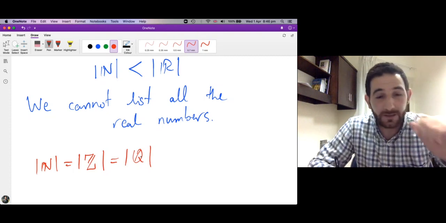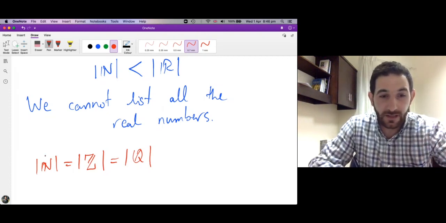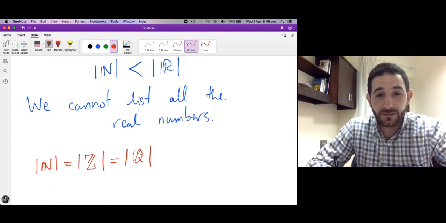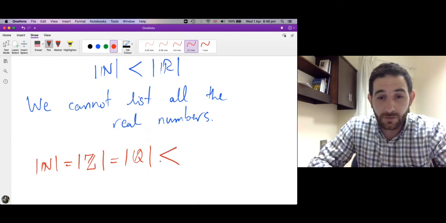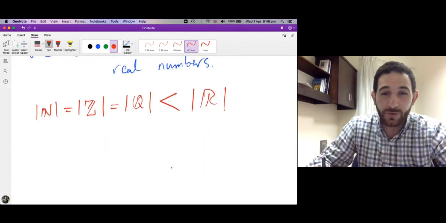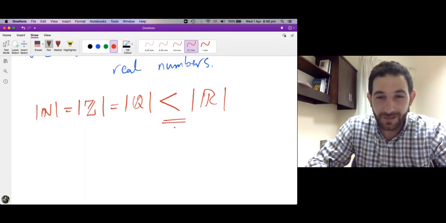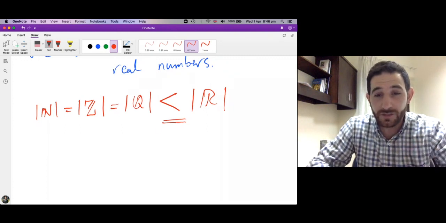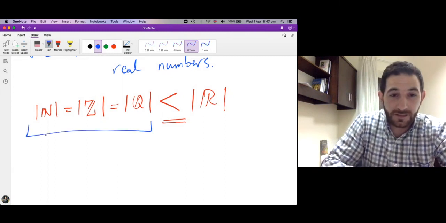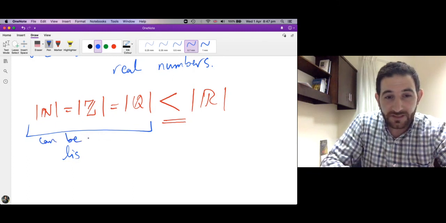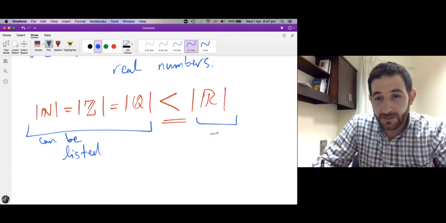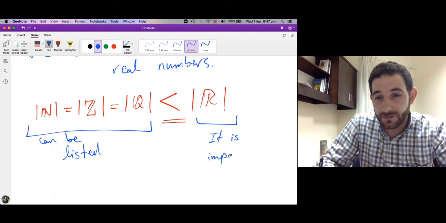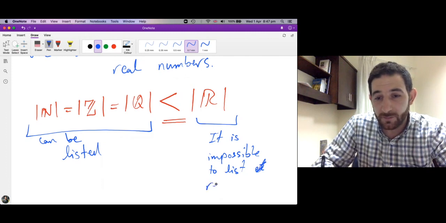There's a bijection between n and q, the rational numbers, which means that we can list the elements of the natural numbers, the integers, and the rationals, but all of these are strictly less than the cardinality of R. We define this to mean there is an injective function from n to R, but there is no bijection from n to R, which means we cannot list the elements of R. So the elements of these sets can be listed, but here it is impossible to list elements of R, to list real numbers.